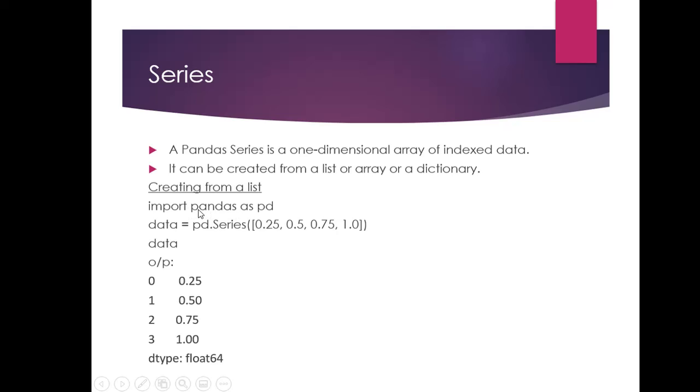First we need to write the import statement, import pandas as pd, and then pd.Series. Look carefully, S is capital. Then in brackets we pass a list. This is a list enclosed in square brackets. We say pd.Series, so a series would be formed and it would be stored in a variable data. Now we are printing data and this is the output that would be printed. These are the indices 0, 1, 2, 3 and these are the corresponding values.